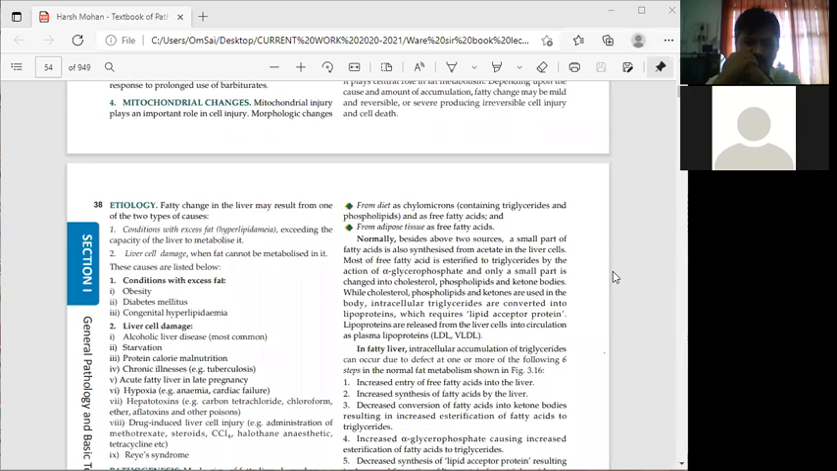Intracellular triglycerides are converted into lipoproteins here. Triglycerides are nothing but the esterified products of free fatty acids. What are triglycerides, students? Esterified products of free fatty acids.